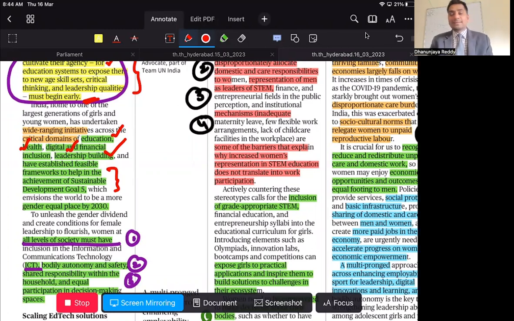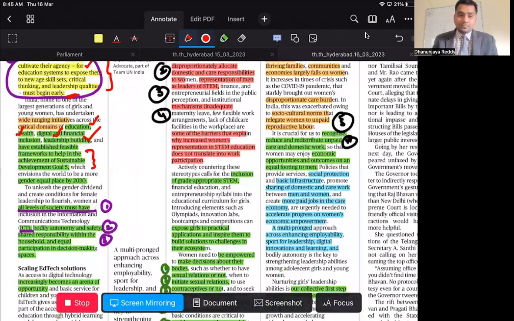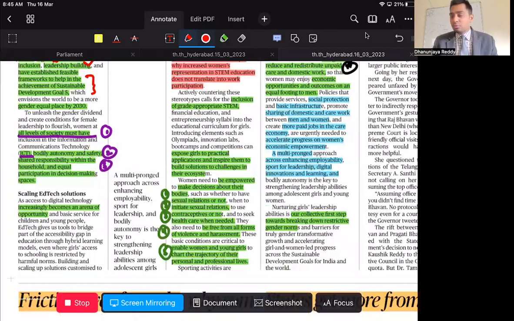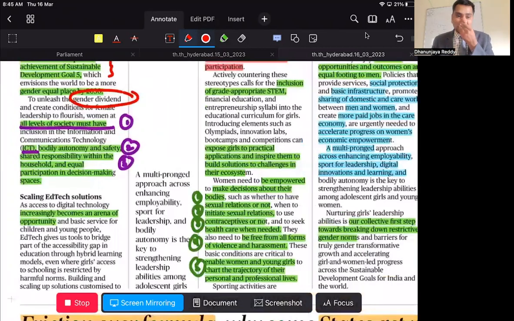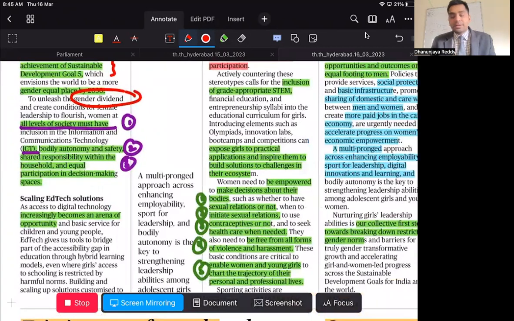So the Indian government has done decently well to promote women empowerment in the country. At the same time, what do we have to do? We have to ensure that the gender divide is stopped at all levels of society. How? By incorporating them in ICT, that is information communication technology, and by respecting their bodily autonomy. The main components also have to share the responsibility within the household, with equal participation in decision making. These are very vital for women empowerment.